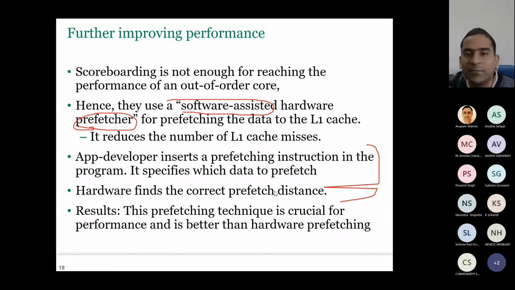Suppose somebody's birthday is coming, you want to give them a gift. So on the day, you can't issue that order and then that thing will come 2 days after that. You may order it before itself so that it arrives before the birthday or your exam day, whatever it is. So that's an example of prefetching. You foresee the future need and you issue that request and the data comes in time.